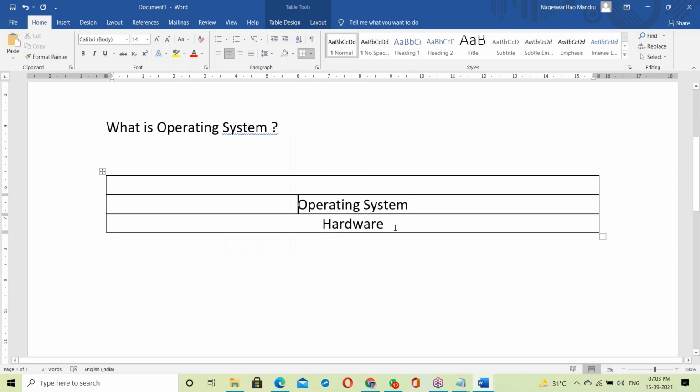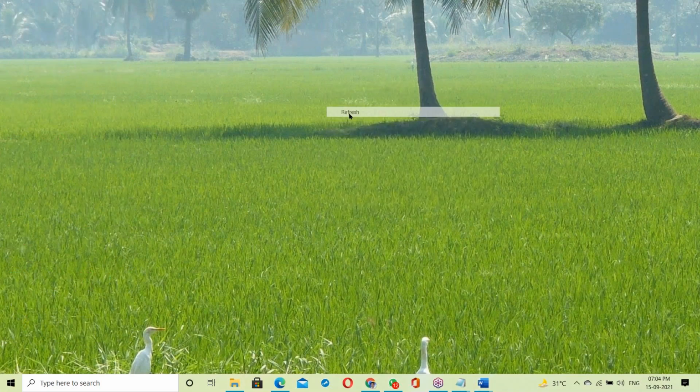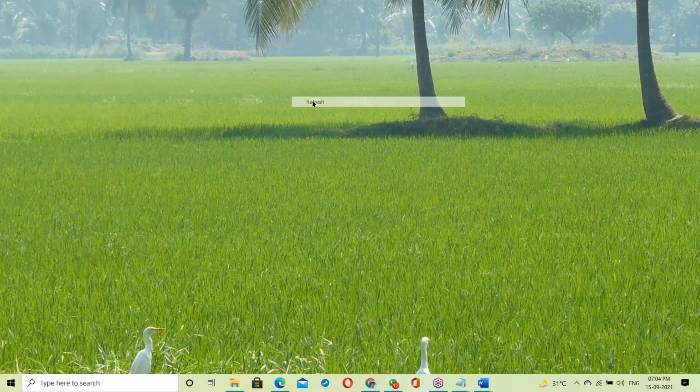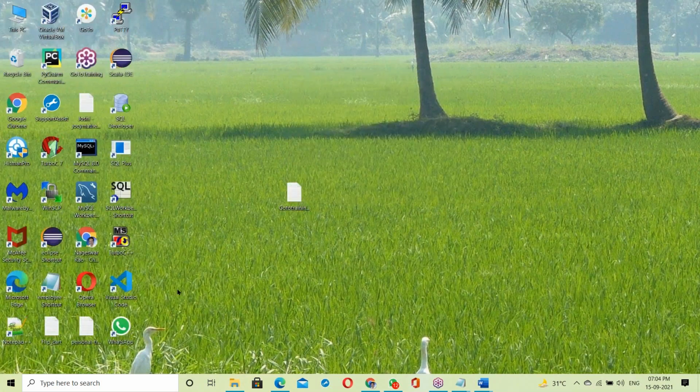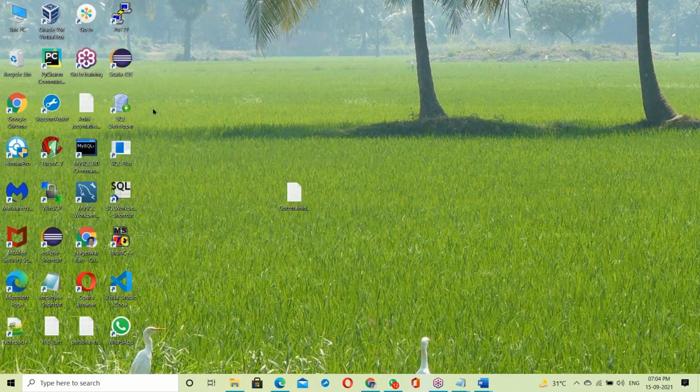So the OS sits on top of the hardware. Once the OS setup is done, our system is ready. This OS is responsible for taking your request. Suppose you click on WhatsApp; the OS is responsible for launching WhatsApp.